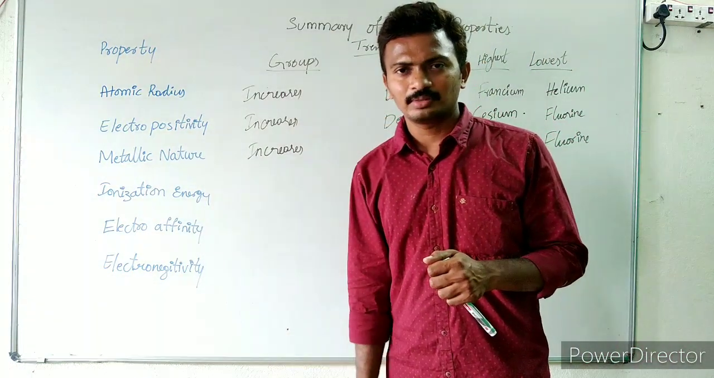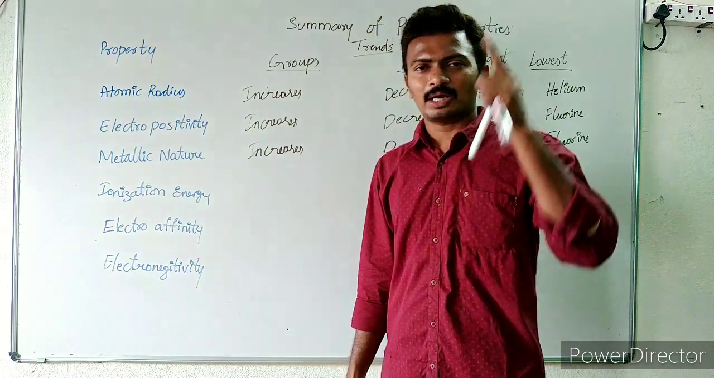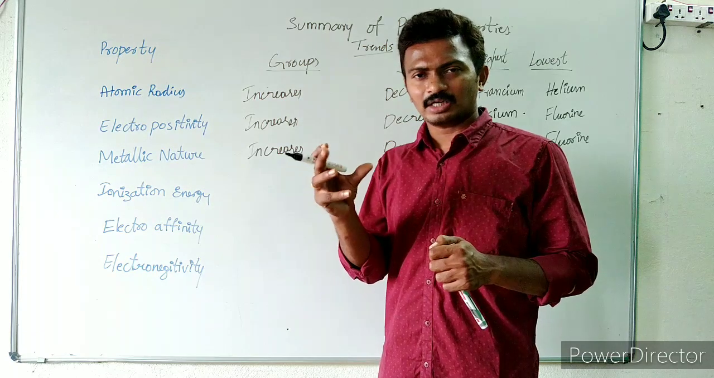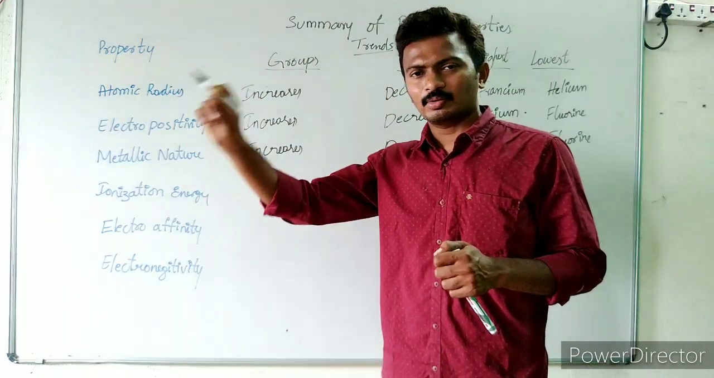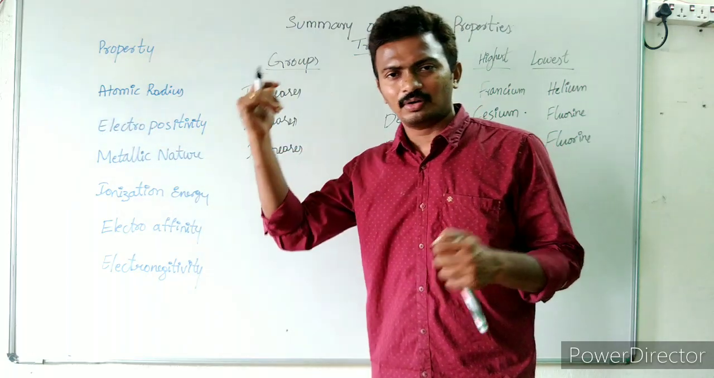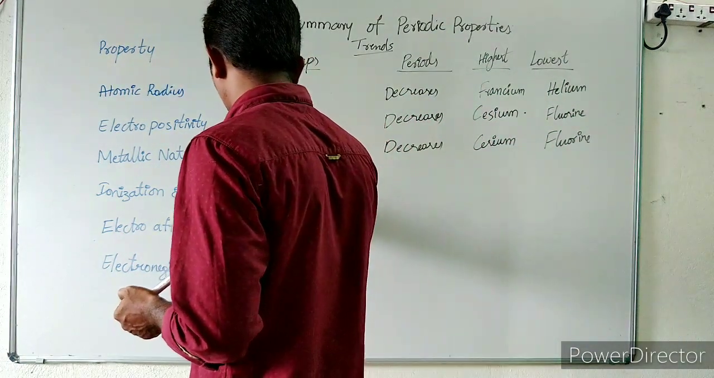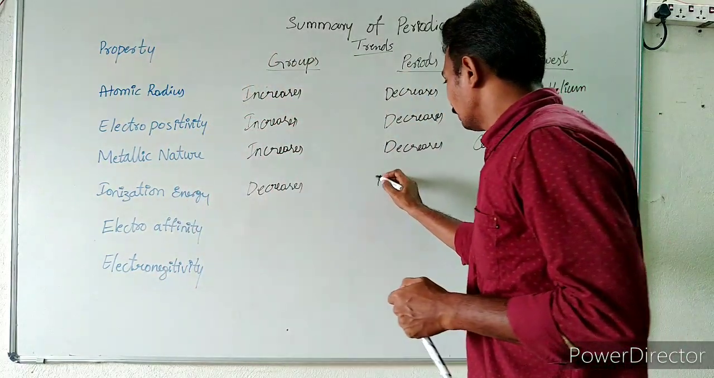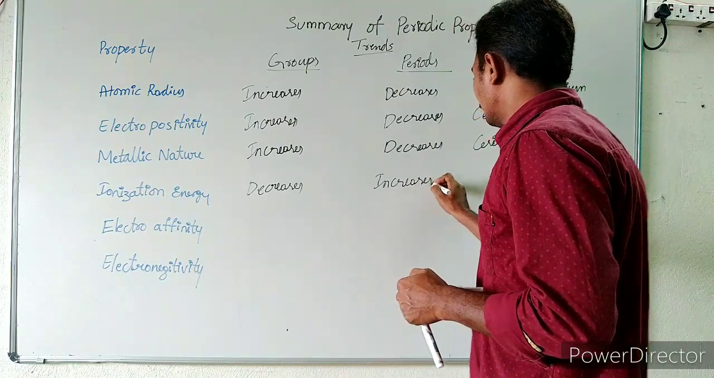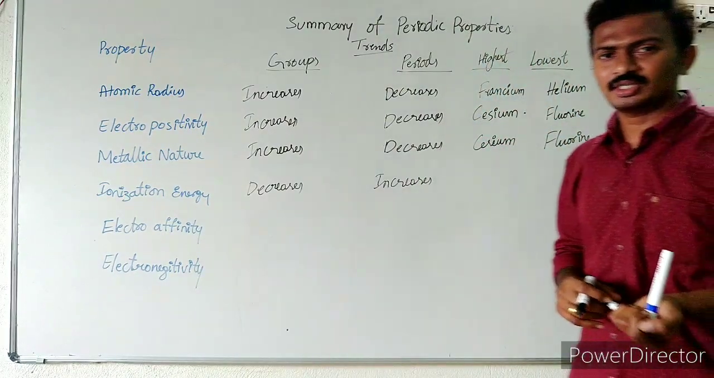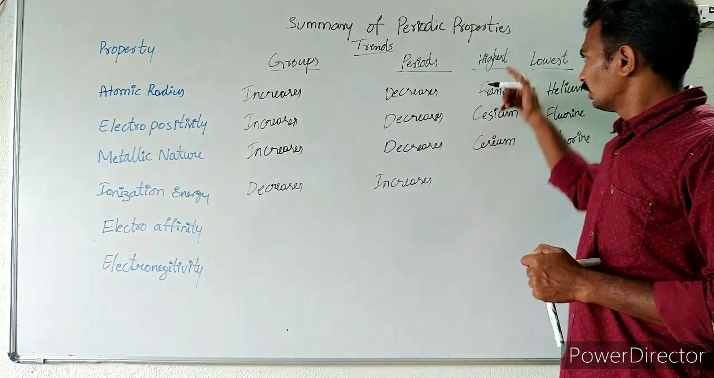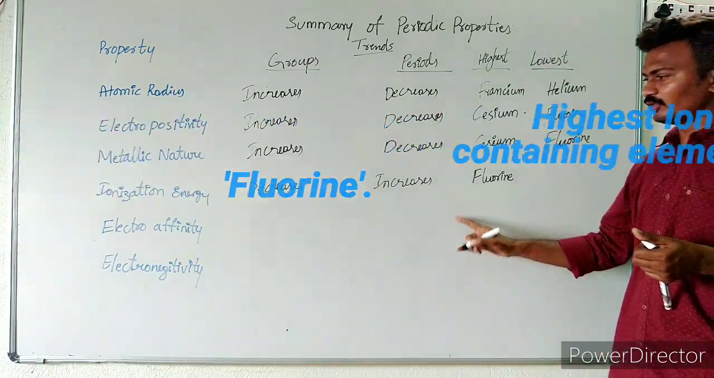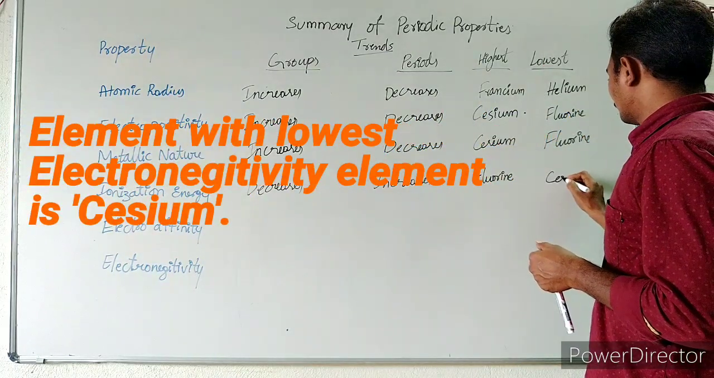Next, ionization energy. Ionization energy in a group from top to bottom is going to decrease because atomic radius is going to increase, so we can easily remove the electron with less energy. Therefore ionization energy decreases. Coming to the periods, it increases. The element with the highest ionization energy is what? Fluorine. The element with the lowest ionization energy is cesium.